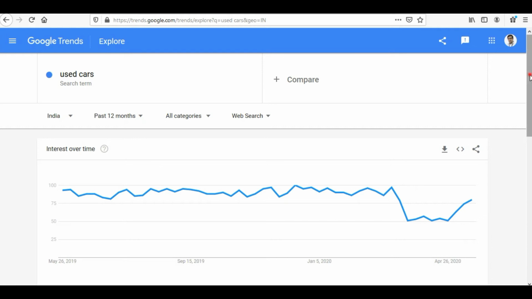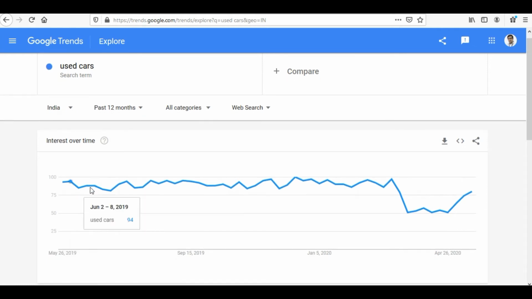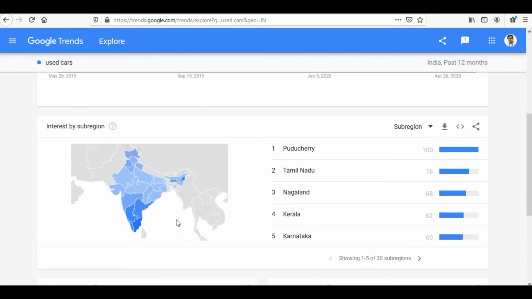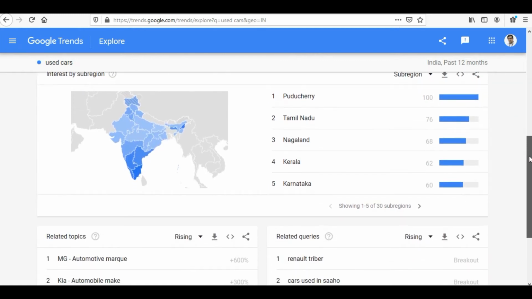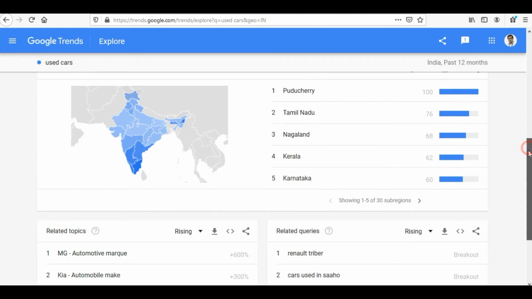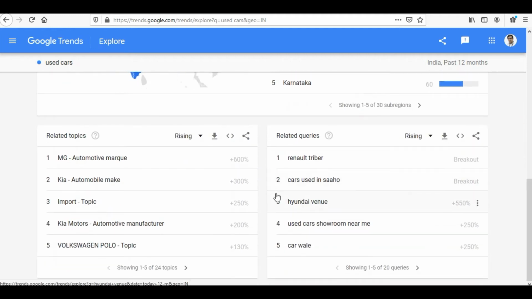Upon inspection of the results, I have found out that the interest in this keyword over time has declined at this spot but is again gaining importance. Moreover, in the southern part of India, this keyword is searched more as compared to any other part of India. So the dark colored states on the map of India highlight those where this keyword is being searched more in the last 12 months. A few related topics are also showcased over here, but I am dealing particularly in used Maruti cars.